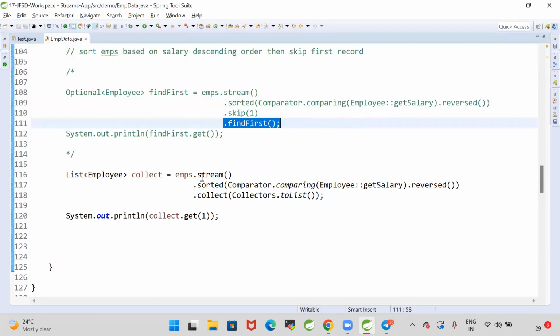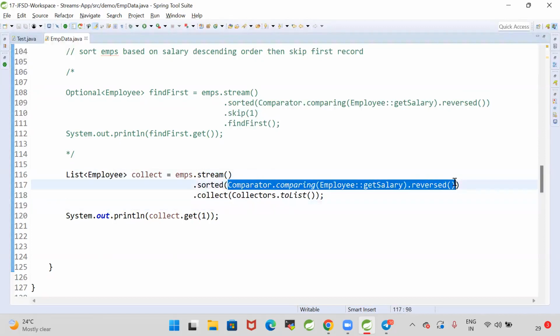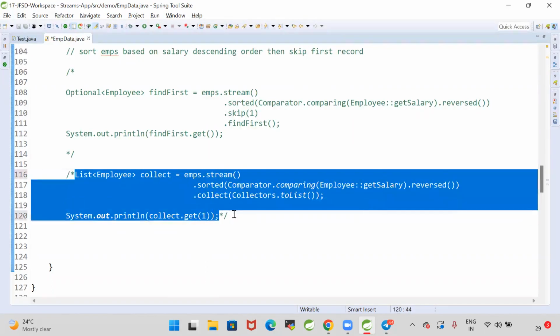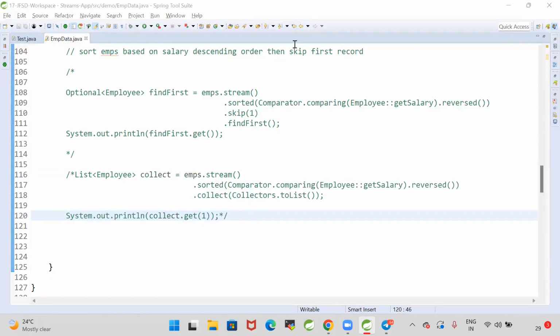Here we are calling the stream, and on the stream we are calling sorted. We are sorting the employees data by salary in reversed order. Once that sorting is completed, I'm collecting the sorted data as a list. From the list, I am getting the data by using the get method. list.get(1) will give me the second record, which means second highest salary. 0 means first record, first highest salary. Okay, good. I hope you understood how to get the second, third or fourth highest salary of the employee. Understood, guys?